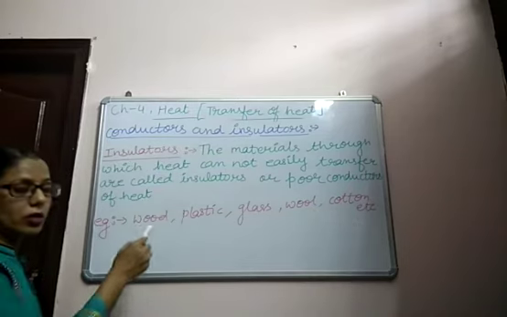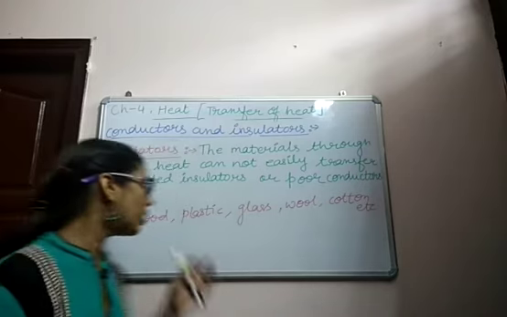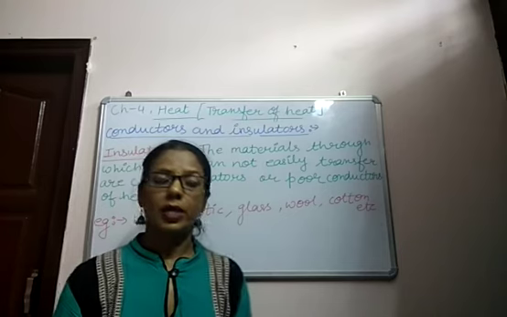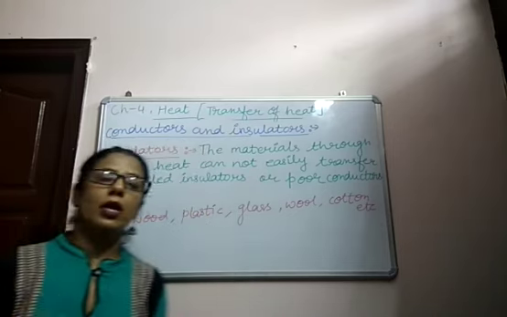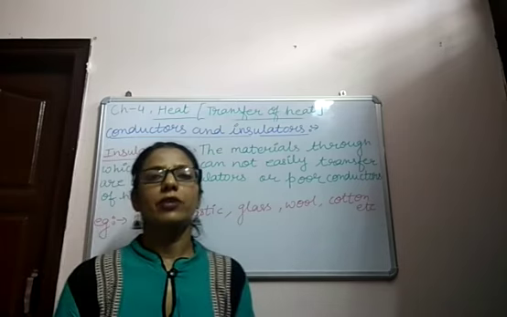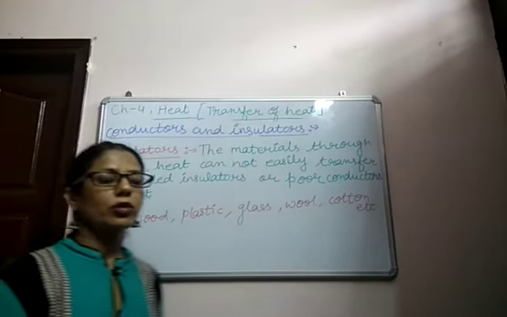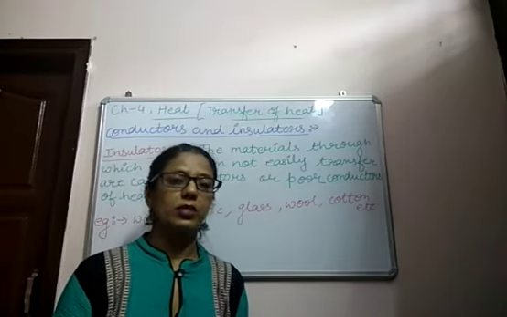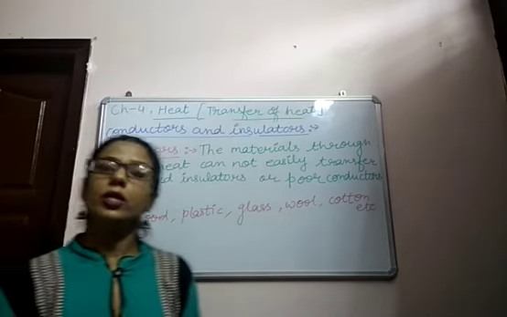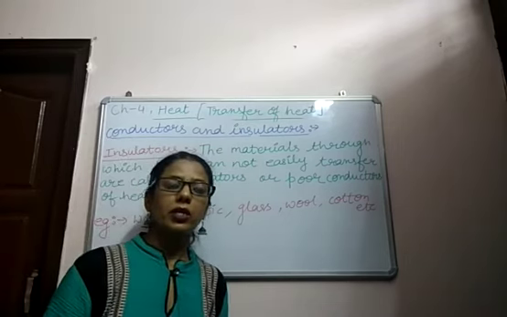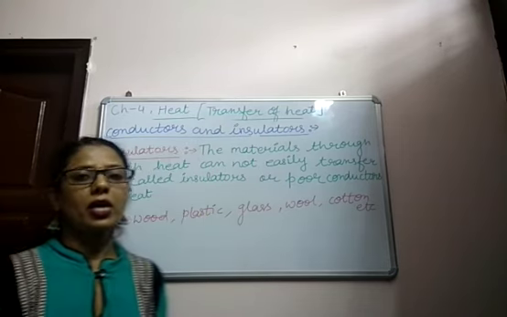And wood, generally you can see the handle of a cooking utensil is made of wood or plastic or bakelite, because they are insulators or poor conductors of heat. Heat can't easily transfer from these materials. That's why the handles of cooking utensils are made of wood or plastic or bakelite, because they are very poor conductors of heat, or insulators. So good conductors as well as poor conductors of heat are very helpful in our everyday life.